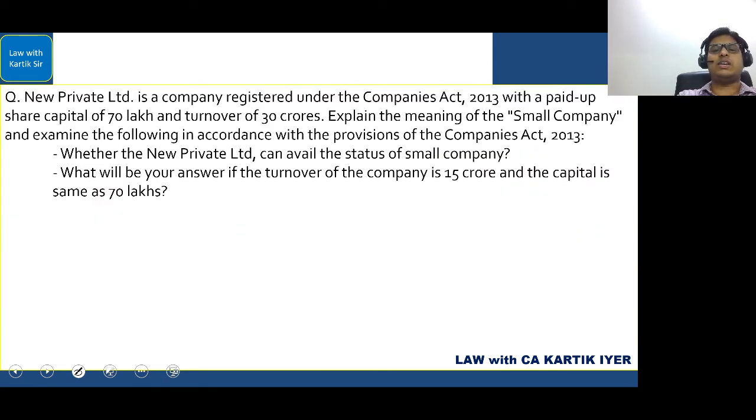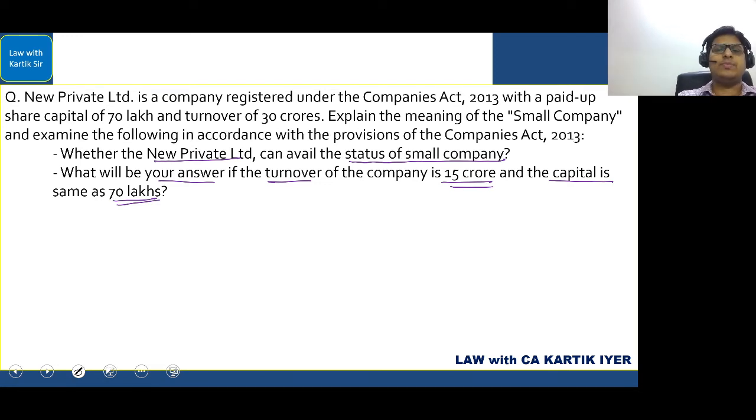So if such questions come, ensure that you're writing it properly. New Private Limited is a company registered under the Companies Act 2013 with a paid up share capital of 70 lakhs and turnover of 30 crores. Explain the meaning of the term small company and examine the following in accordance with the provisions of the Companies Act 2013. That is what they have asked. So first, again, a similar question: whether New Private Limited can avail the status of a small company. That is the first part. What will be your answer if the turnover of the company is 15 crores and the capital is 70 lakhs? That is what they've said.